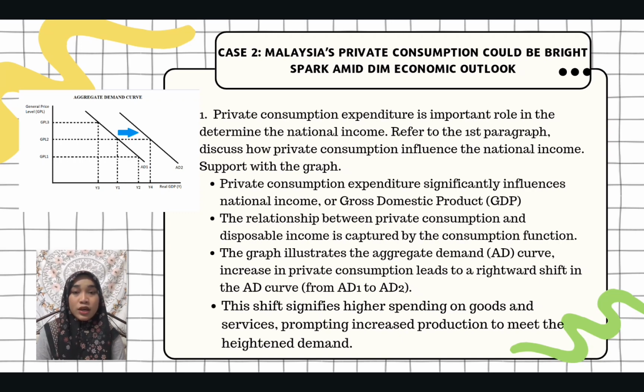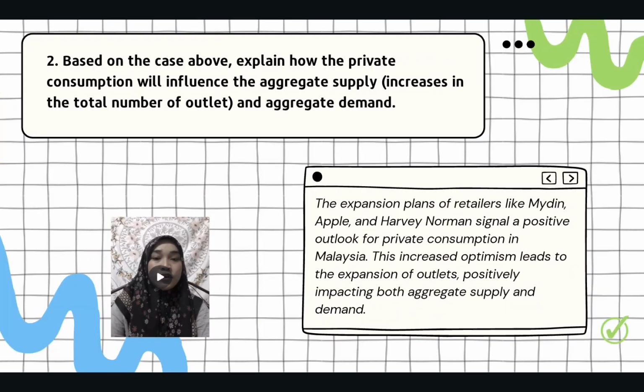Impact on national income. The rightward shift in the curve indicates increased demand for goods and services. Businesses respond by increasing production to meet this demand. The rise in production contributes to an overall increase in the national income.